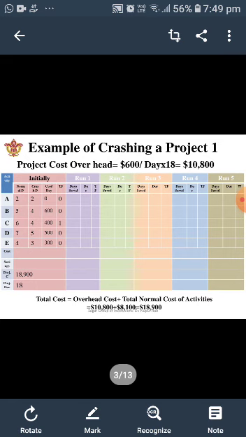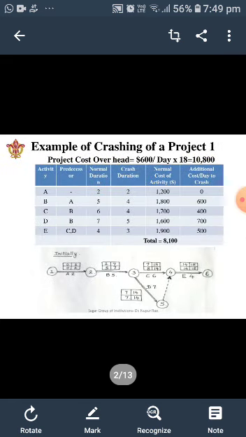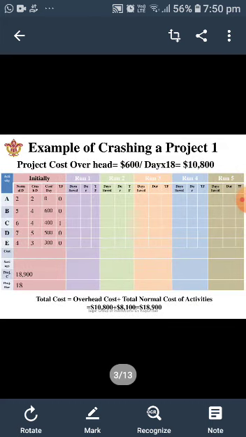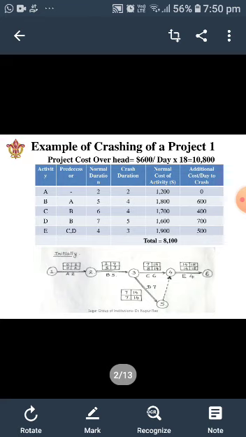So without crashing, the total cost of the project is $10,800. Now if you can closely see, the critical path is the path of A, B, D and E, because the total float is 0 in all these activities. So we should remember one thing: while crashing a project, we must focus on only the activities which are lying on the critical path.